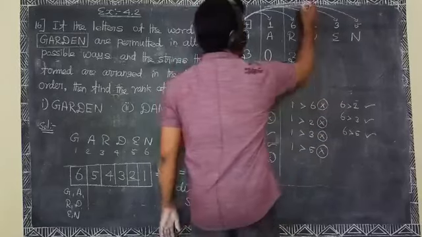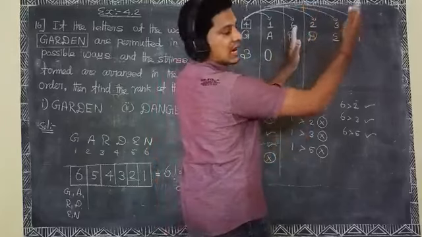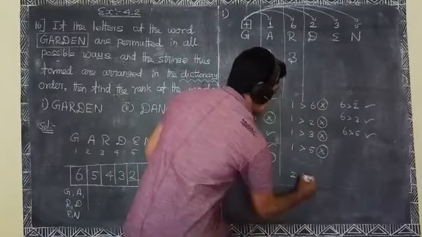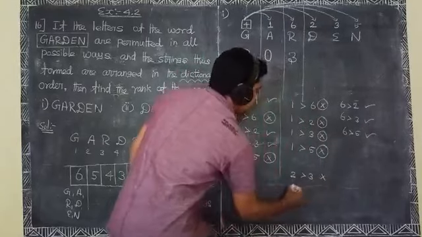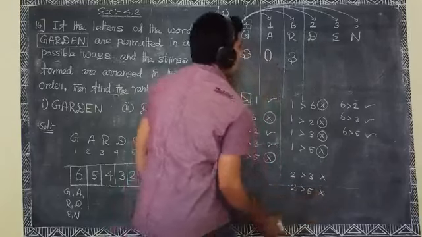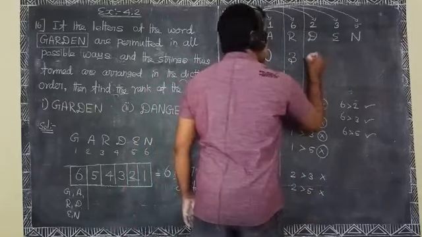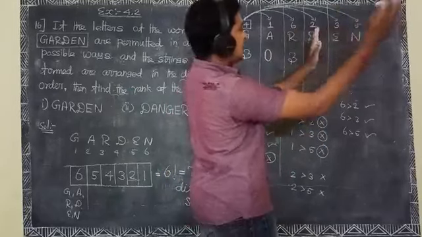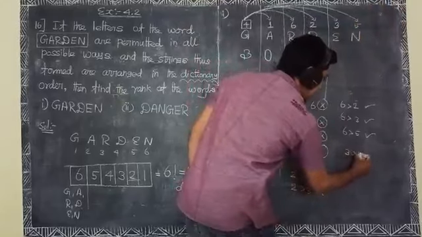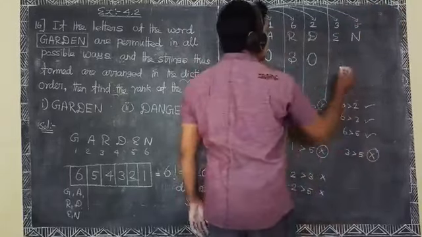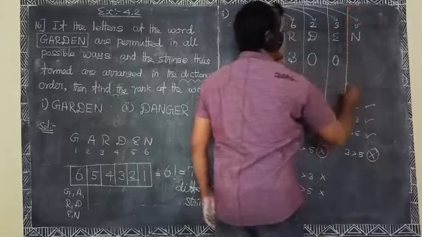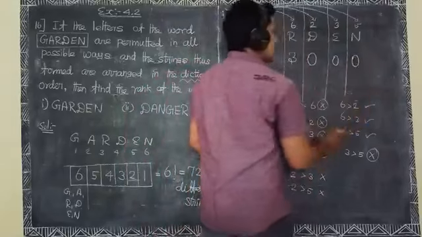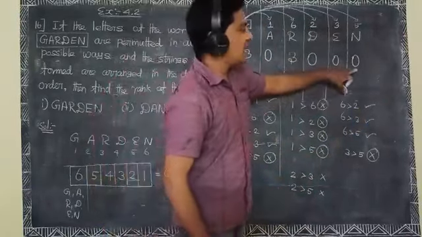Next, 2 greater than 3 is wrong, 2 greater than 5 is wrong, so it is 0. Then 3 greater than 5 is a wrong condition, so 0. The last one is always taken as 0.